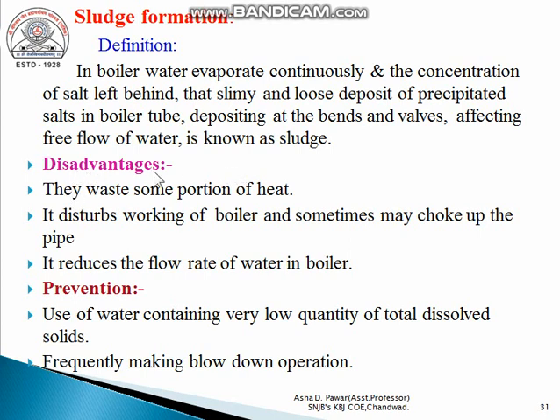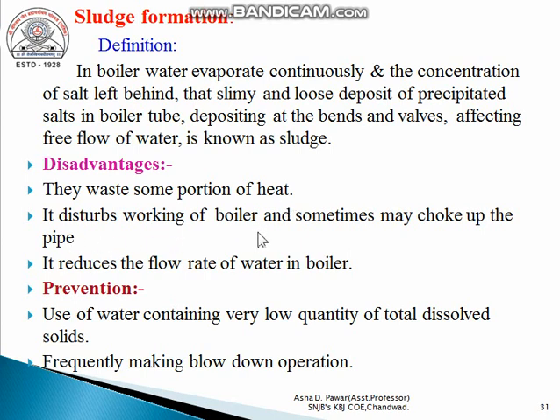Then what are the disadvantages of sludge formation? Due to sludge formation, some portion of the heat, that is the heat provided to the boiler for steam generation, is wasted. In between the water and the boiler metal there is a layer of sludge, so due to that proper heat is not transferred from the boiler metal to the water, and due to the sludge formation some portion of heat is wasted.